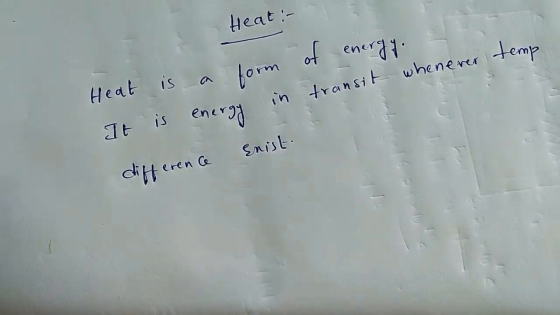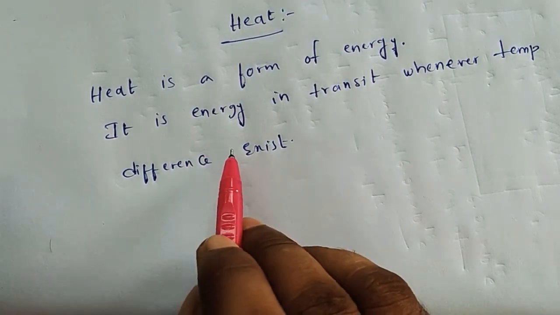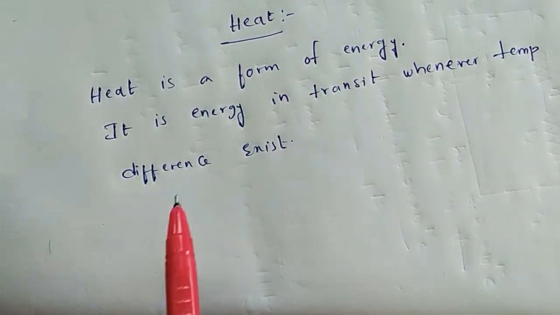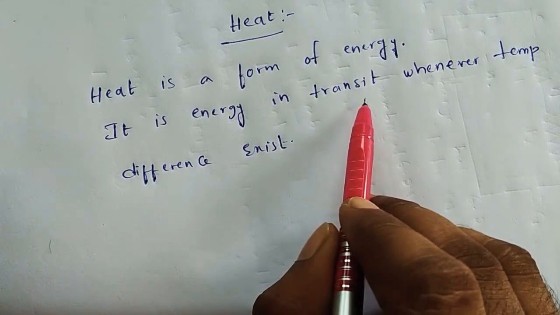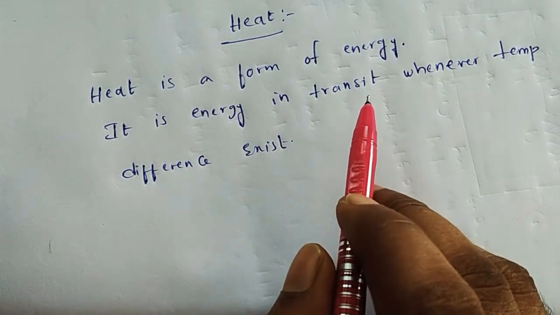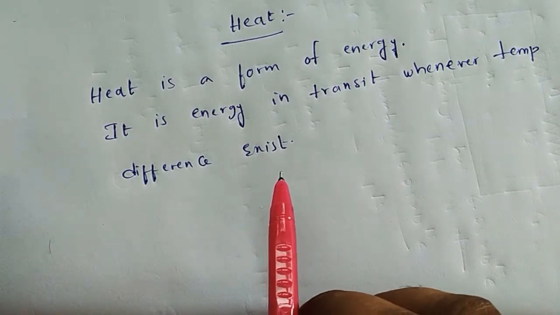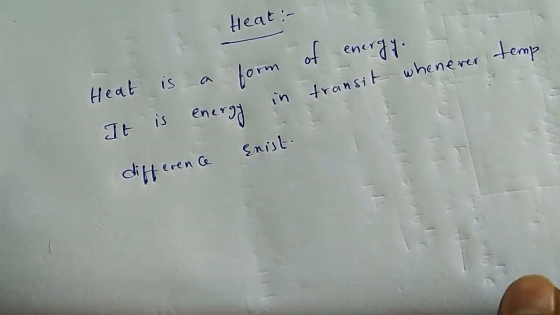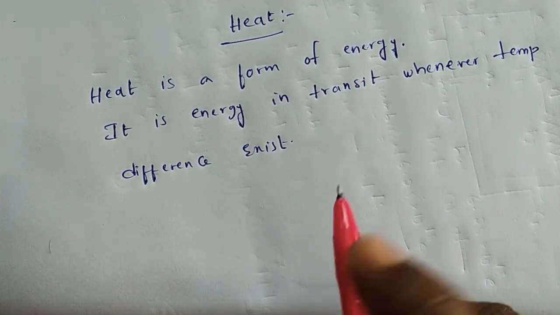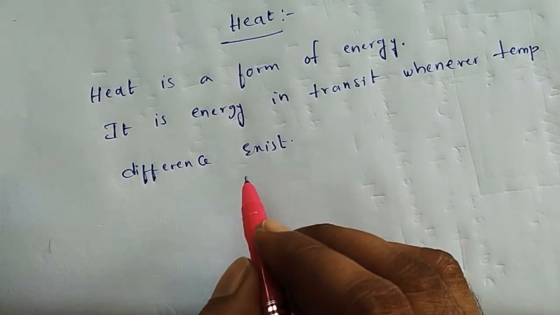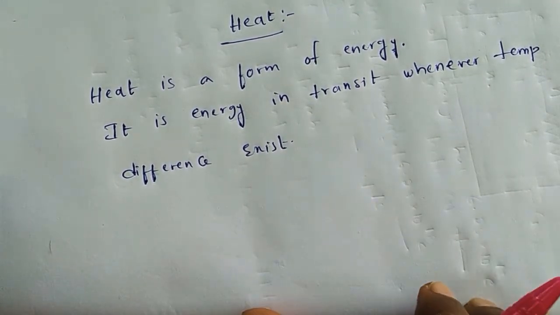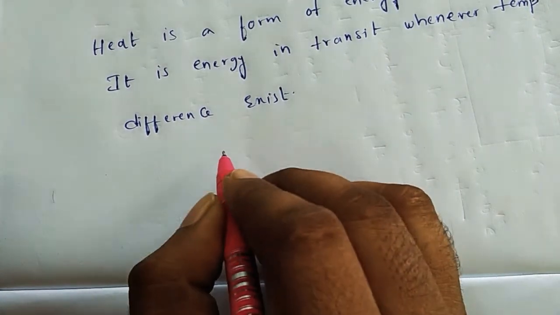Meaning, it is an energy, that we already know, a form of energy we have discussed. In transit means it always flows from one place to another whenever a temperature difference exists. We will get an idea if I explain with an example.